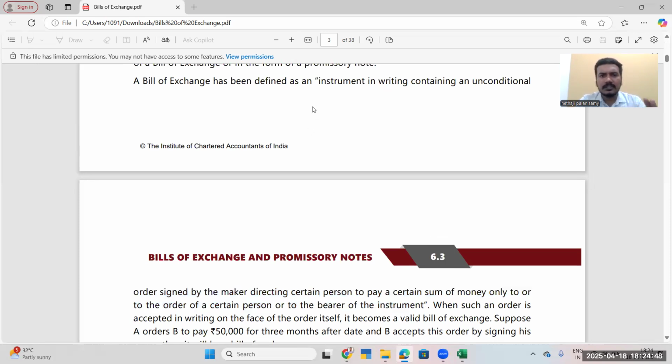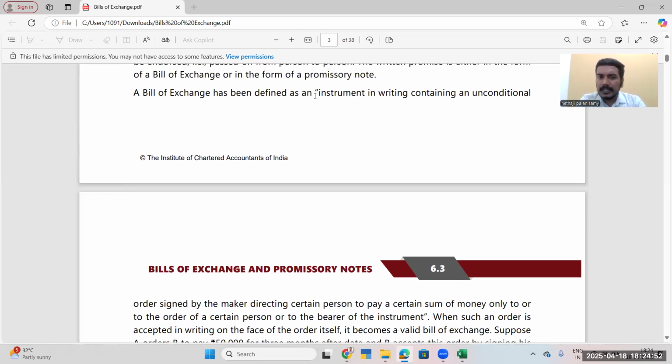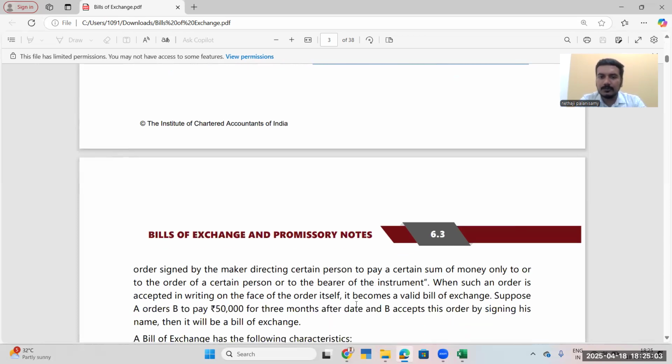This is the definition given for bills of exchange. I'm repeating it once again: an instrument in writing containing an unconditional order signed by the maker, directing a certain person to pay a certain sum of money only to, or to the order of, a certain person or to the bearer of the instrument.